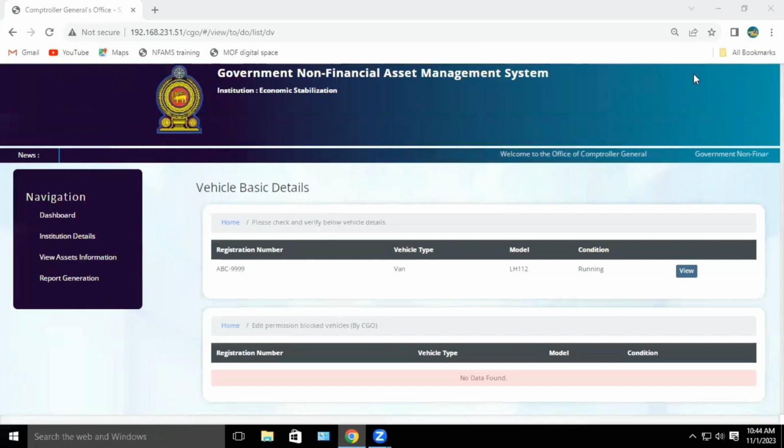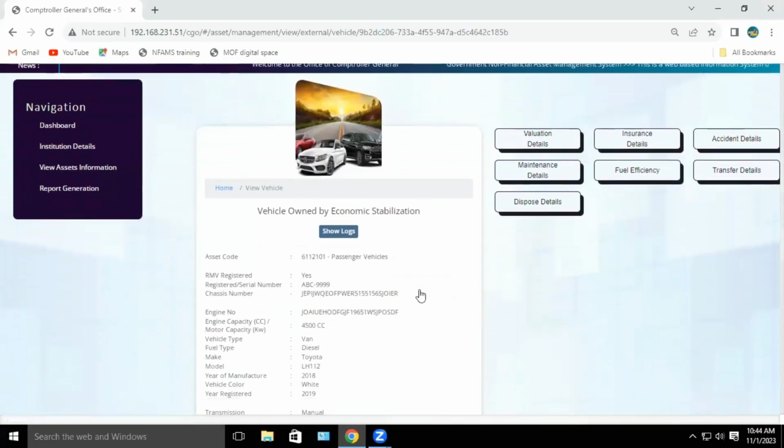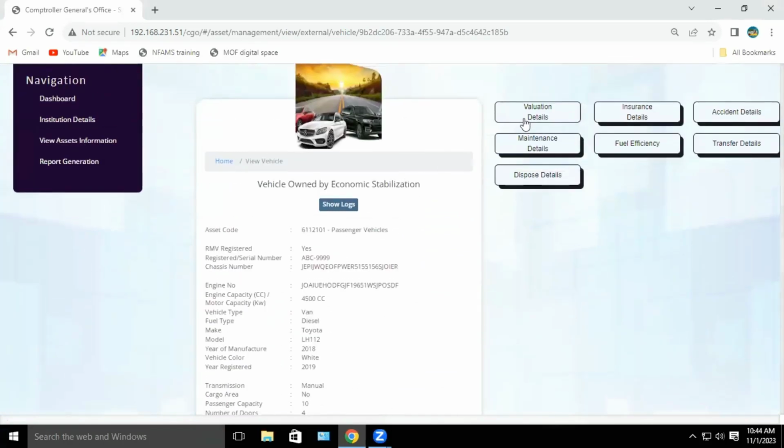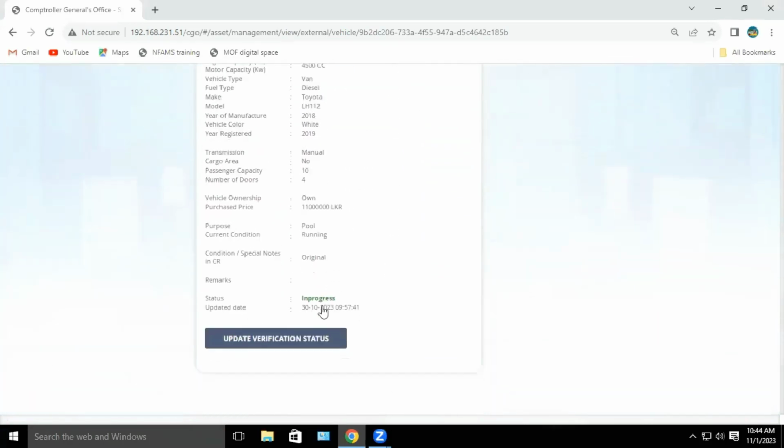Then the fourth scenario, this vehicle ABC 9999. Click the view button of this vehicle. Let's think that the entered basic information and valuation information of this vehicle is not correct, and hence verify selecting reject and not verify respectively.